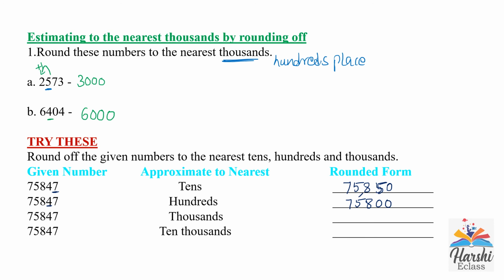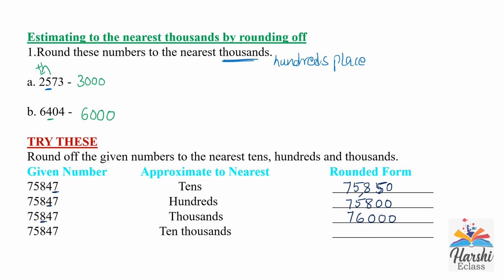Now round off 75,847 to its nearest thousands. For this we need to check its hundreds place. In the hundreds place there is 8, which is a strong number, so its thousands place is going to change. We will add 1 to its thousands place, then it will become 6, right? Write the 10,000 place digit as it is. The thousands place becomes 6, then put zeros in the hundreds, tens and ones place. It will become 76,000.